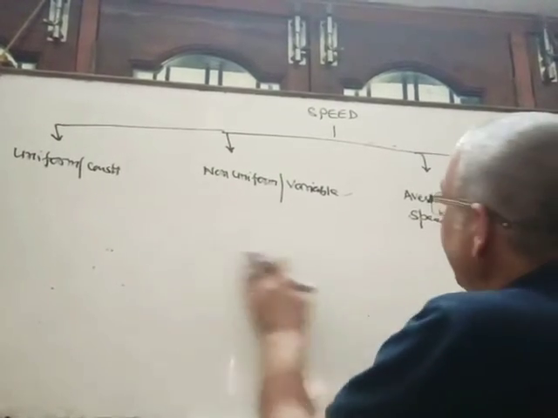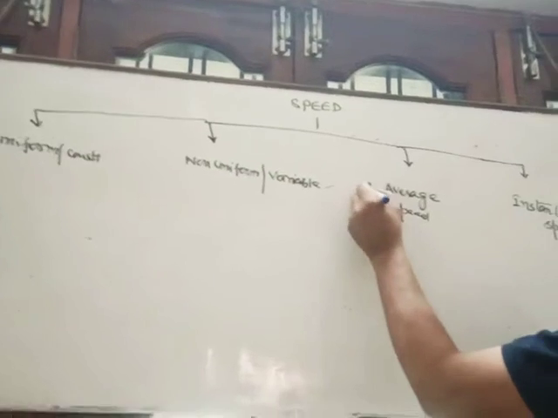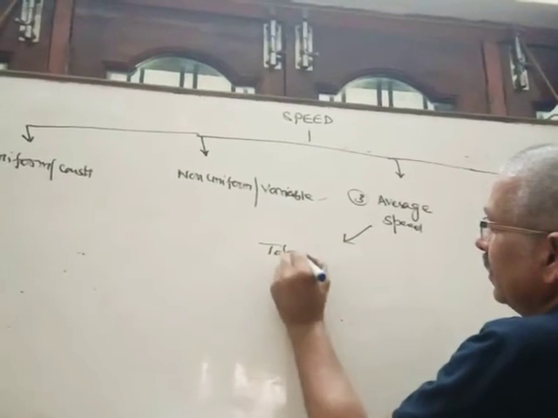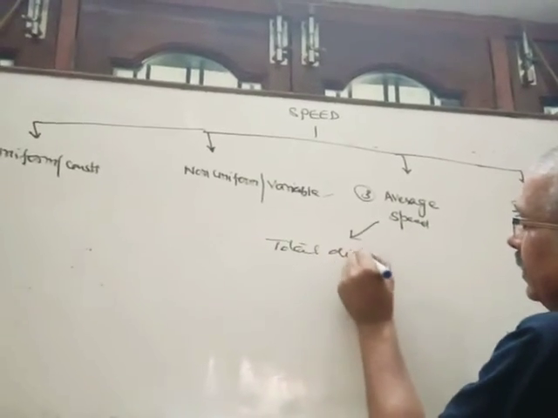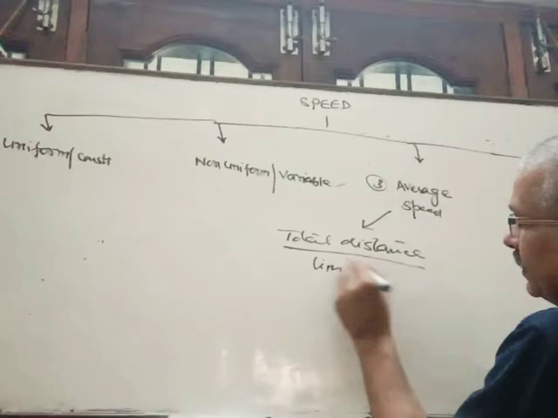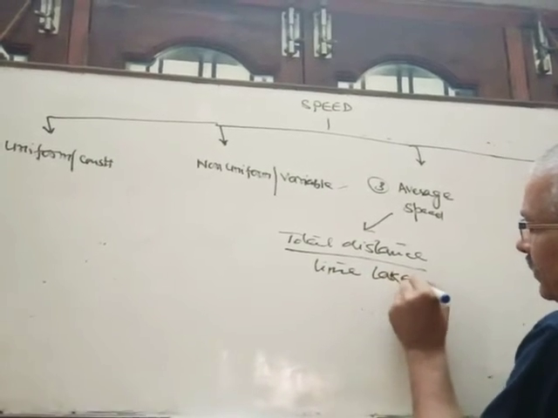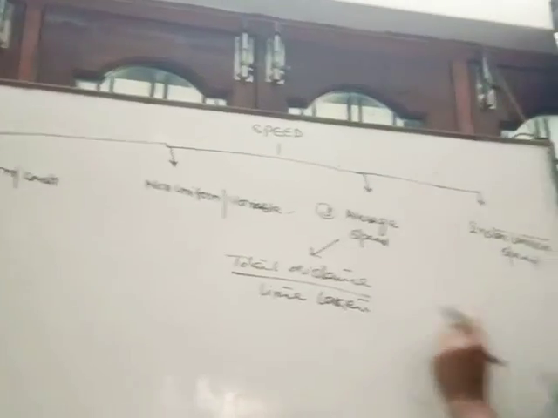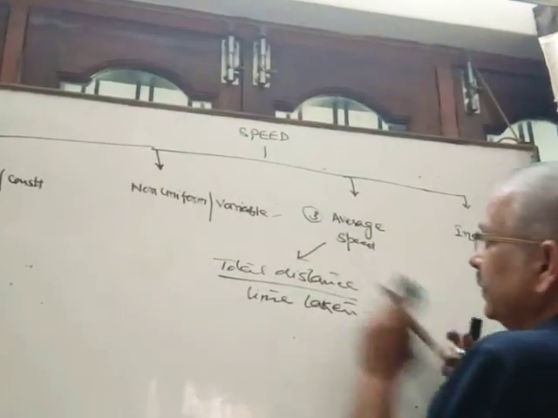Then third, average speed. Average speed is the total distance traveled upon total time. It is the ratio of total distance traveled upon total time taken. Clear?